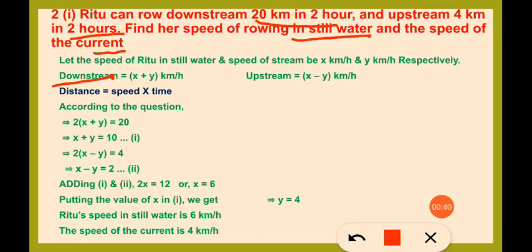So downstream means when we move in the same direction as the river is moving, or as the water flows.